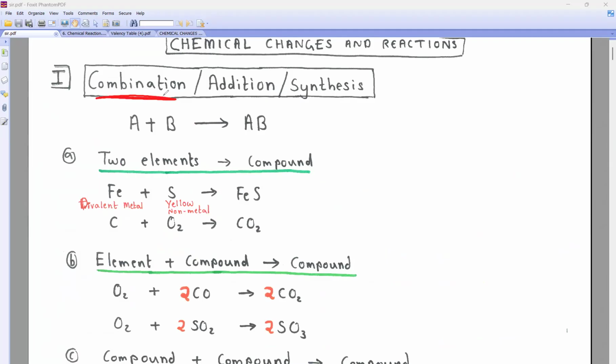Combination. So if you see in this entire first page, how many products can you see?